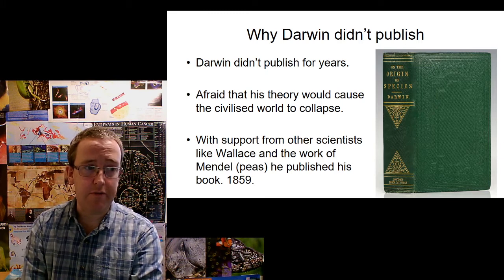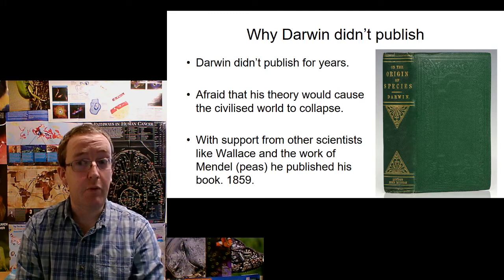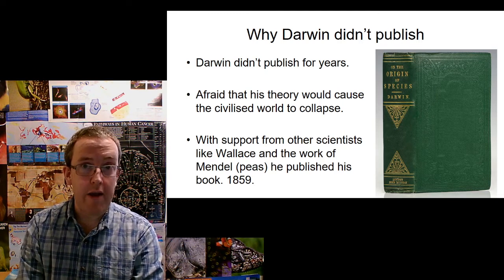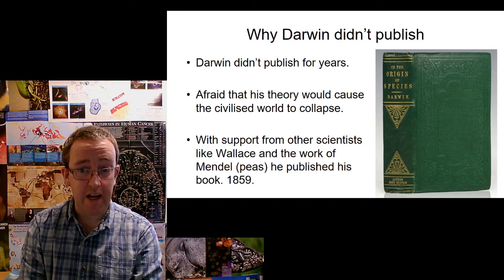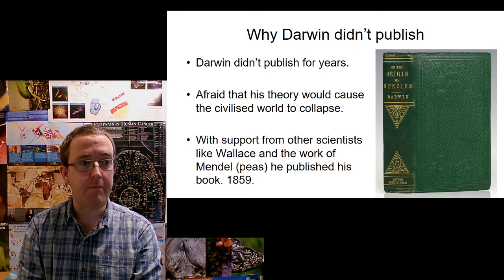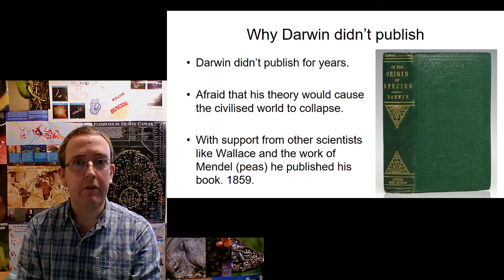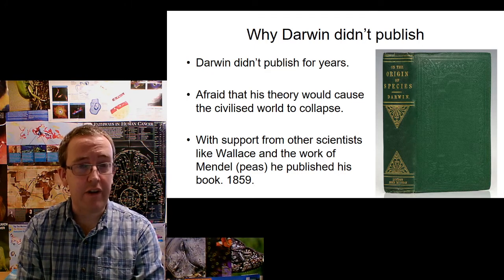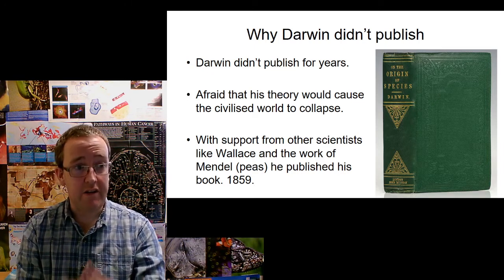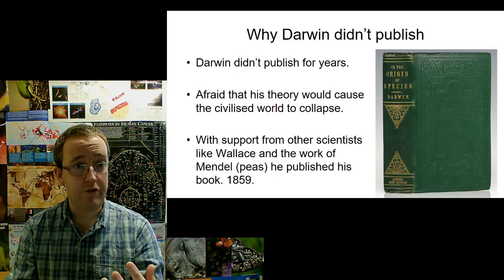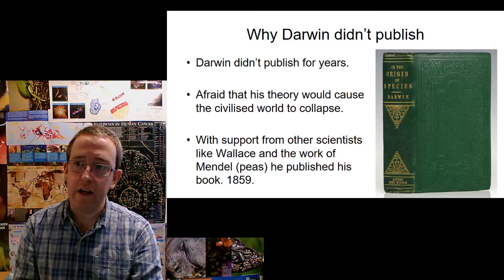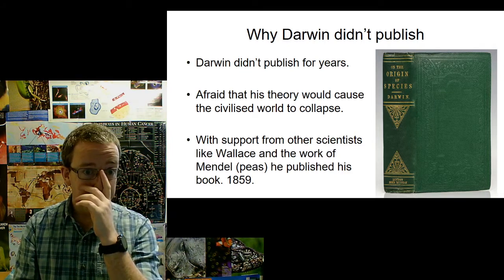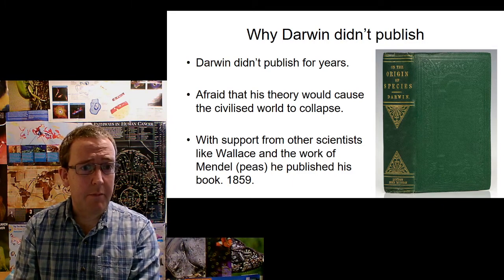book in 1859. Okay, now when I say support of Wallace, basically he got wind that Wallace was onto the same idea but hadn't spent the time gathering the evidence. So thought, well, it's now or never, or it's going to be Wallace's theory of evolution. Okay, and obviously then we've already discussed the link between Gregor Mendel and his idea on genes and the ideas of evolution. And there we have a picture of a first edition of On the Origin of Species by Charles Darwin.